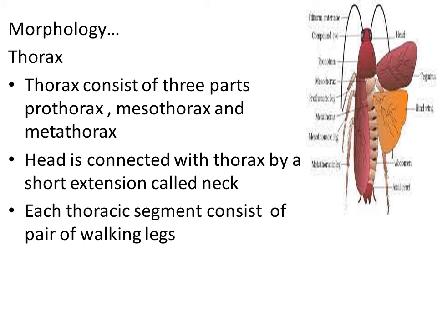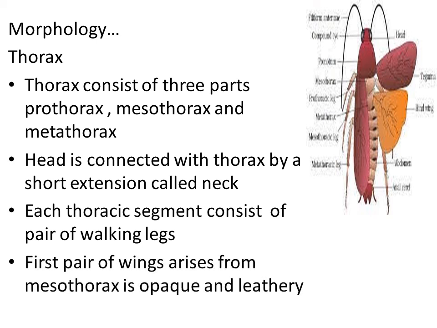Then we can also see one more appendage arising from the thoracic segment. They help in flight. So what are those appendages? They are nothing but wings. The first pair of wings arises from the mesothorax region.